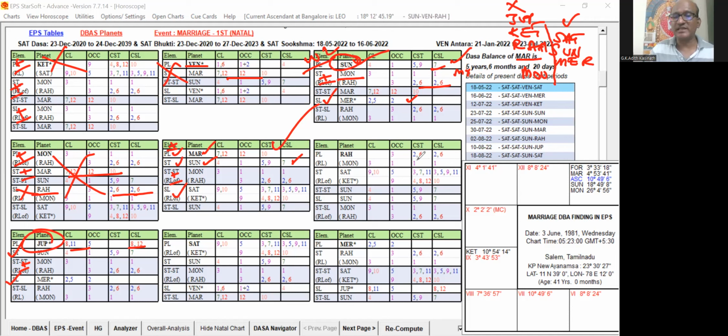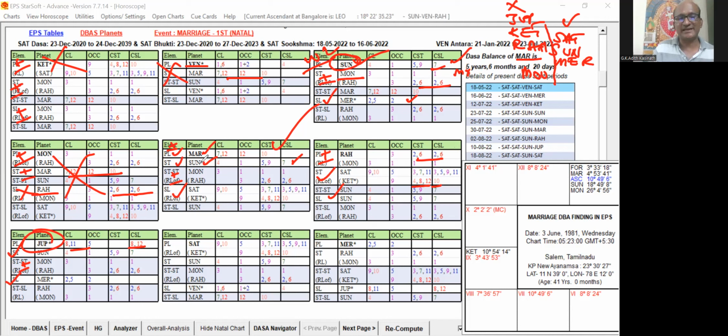Then Rahu is having 6 and 6. The source level has some unfavorable. Saturn is okay, Saturn is a good planet, but you can see 8 and 12 are there. Here it is having 6 and 6, and this second level planet has 8 and 12. So an unfavorable grouping is formed from the planet to the star level, some mixed. That way, this has some weakness. The sub level is okay. So these two things are okay, whereas the first level planet has 6 and 6, and the second level planet, the star lord, has 8 and 12, with some combination of 6 and 12, having some weakness. The sub level is good.